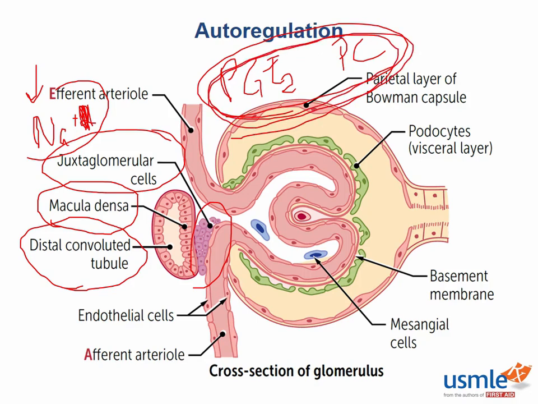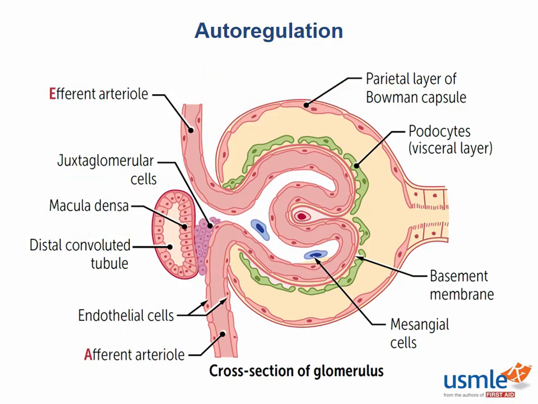So as a result, NSAIDs block COX-2, decreasing the synthesis of prostaglandin and prostacyclin, thus inhibiting the afferent arteriolar vasodilation in response to juxtaglomerular release of these molecules. So as a result, in patients with long-term NSAID use, you worry about reduced kidney perfusion and possible ischemic injury, particularly in patients who have underlying renal disease.